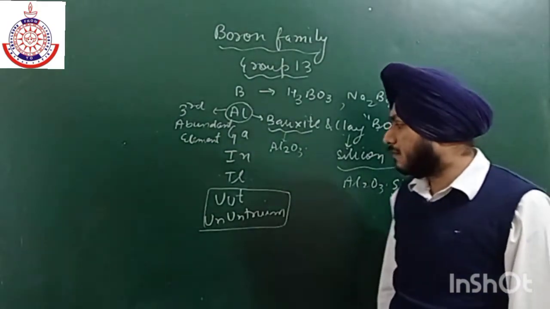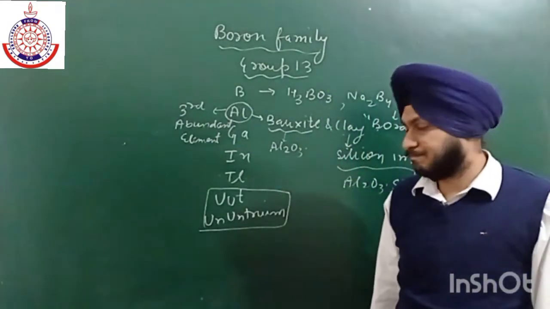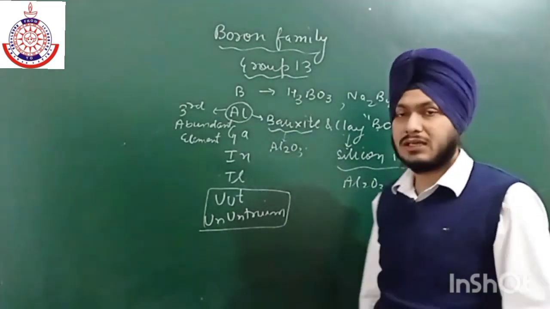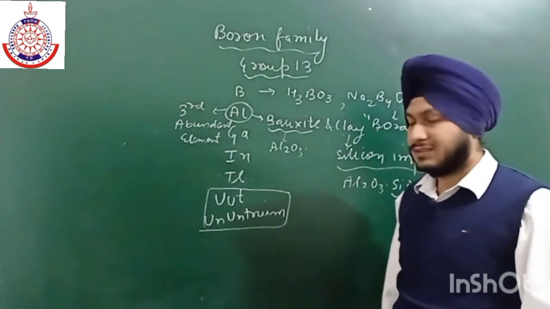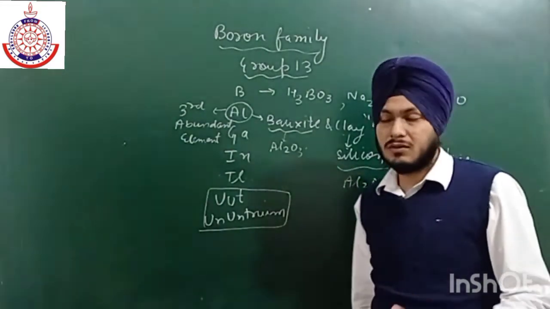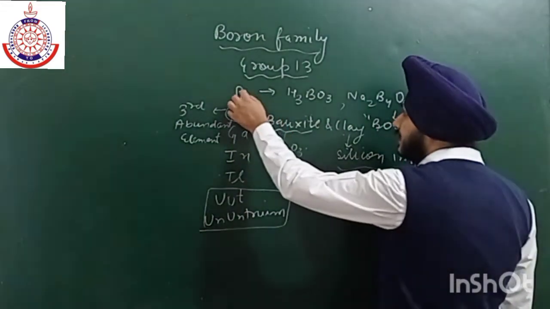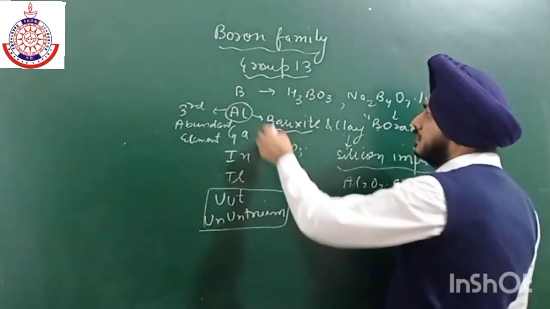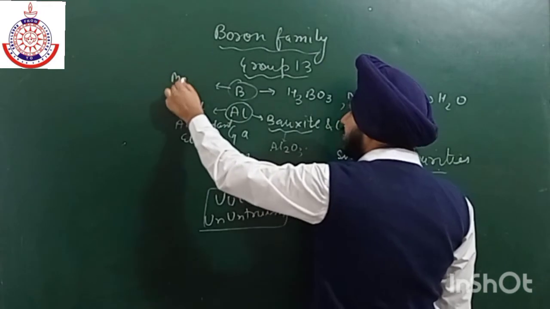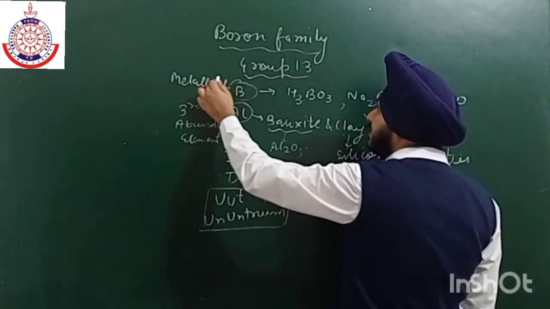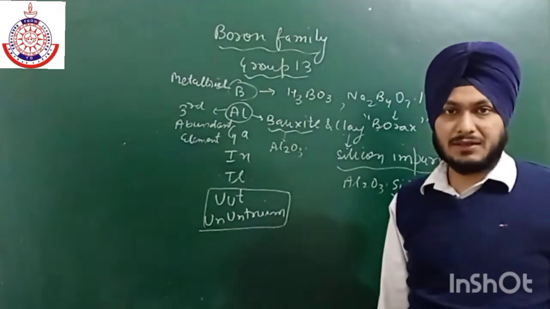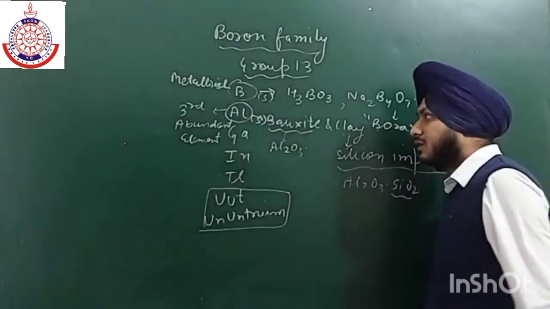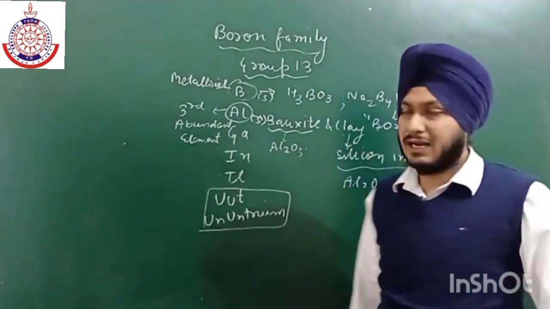The rest of the elements have very low abundance, so there is no need to discuss their existence or in which state they are present. If we talk about their state, boron is a metalloid, as we all know. It can act as both metal and non-metal, and it is solid. Aluminium is also solid. Gallium is liquid.